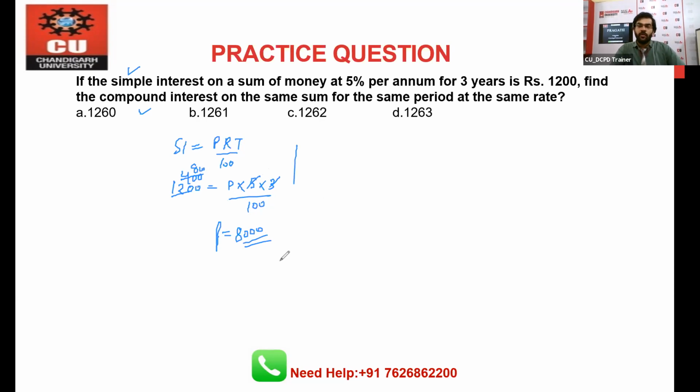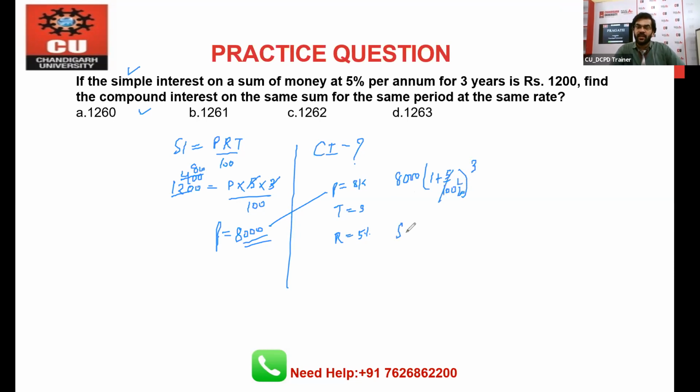Okay. Now if we have the same principal for the compound interest case, find the compound interest, right? Same sum, same period, and the same rate, and that is 5%. So how can we solve this question? Again, approach the same way. We all know amount is equal to principal times 1 plus R by 100 to the power 3, 1 by 20.